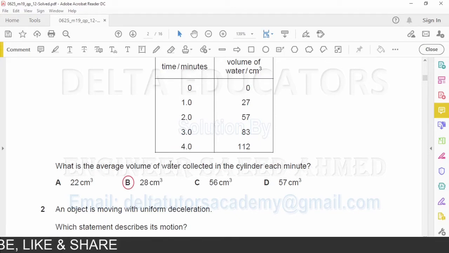To calculate average volume of water, what we have to do? We have to divide the total volume of the water collected by the total interval of time. Total volume collected is 112 cm³ and the total time is 4 minutes. So we have to divide 112 by 4. When we divide 112 by 4, we get 28 cm³, that is given here in option B. So the correct option is option B.